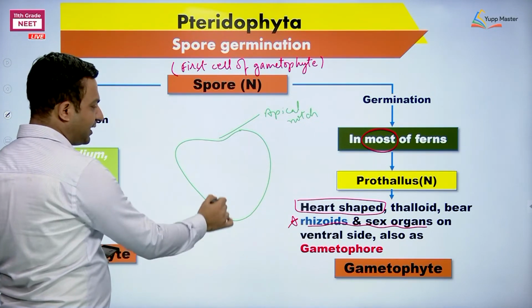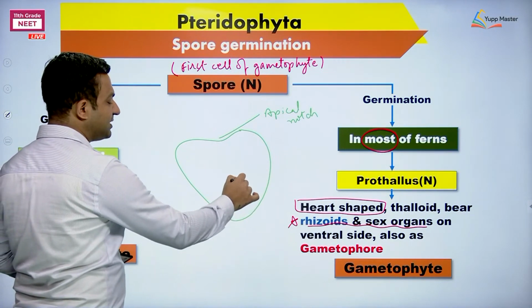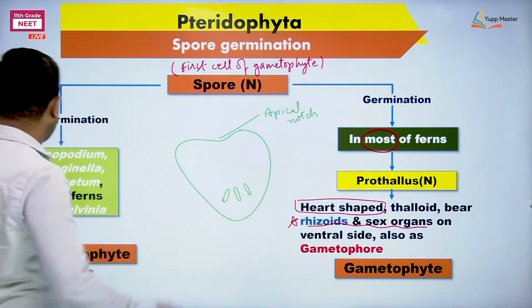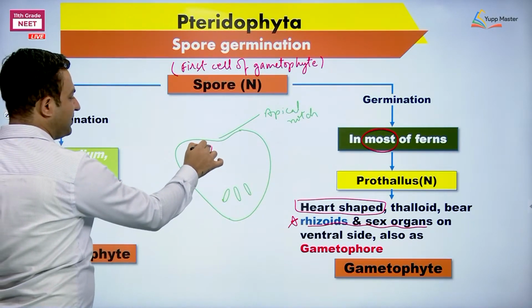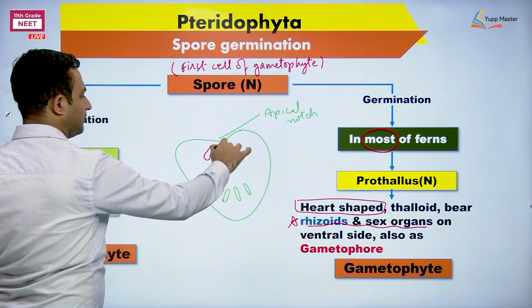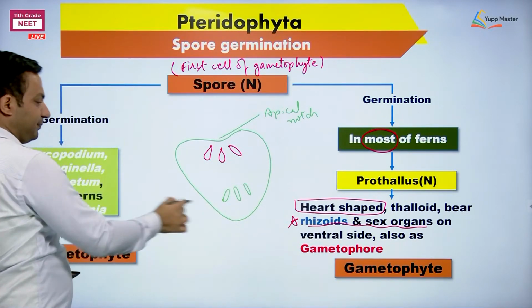Next, the other characters. Here is the place where we are observing the male sex organ, and above side, this place is the female sex organ. Rhizoids are present in this area.